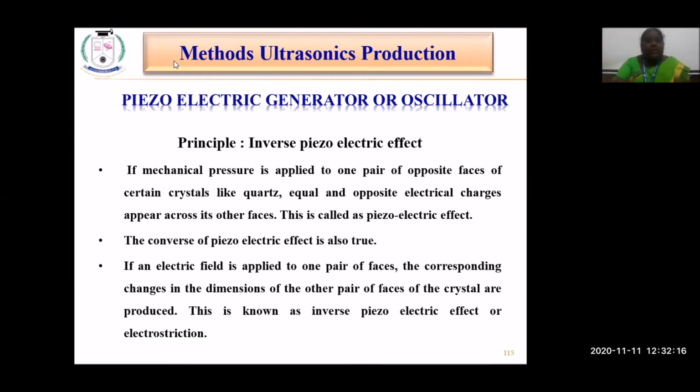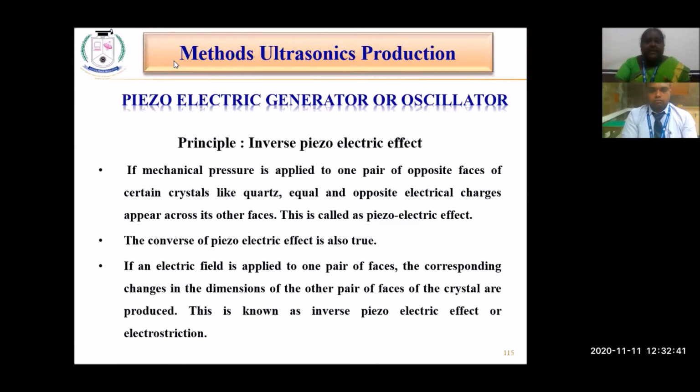I repeat, the piezoelectric effect means that whenever mechanical pressure is applied to the opposite sides of certain crystals like quartz, equal and opposite electrical charges appear across its faces. That is called the piezoelectric effect. Whereas the inverse piezoelectric effect is the reverse process.